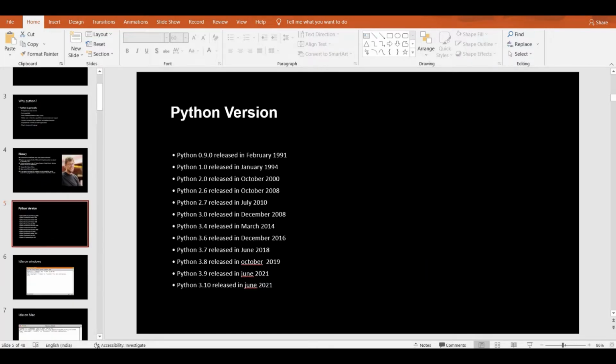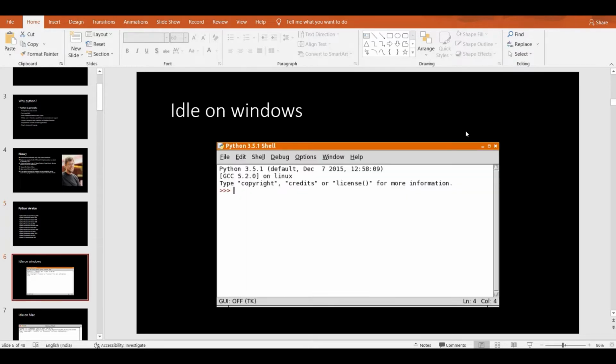And the next is Python versions. In Python there are different versions, from the initial stage up to now, where we are using 3.10. In February 1991 Python 0.9.0 was released, and up to now, 2021 or 22, we are using the 3.10 version. These are the version changes: 1991, 94, 2000, 2008, 2010, 2014, 2016, 2018, 19, 20, 21. These are the Python releases, and in future they may develop many more versions. And the next is how Python looks in Windows and Mac.